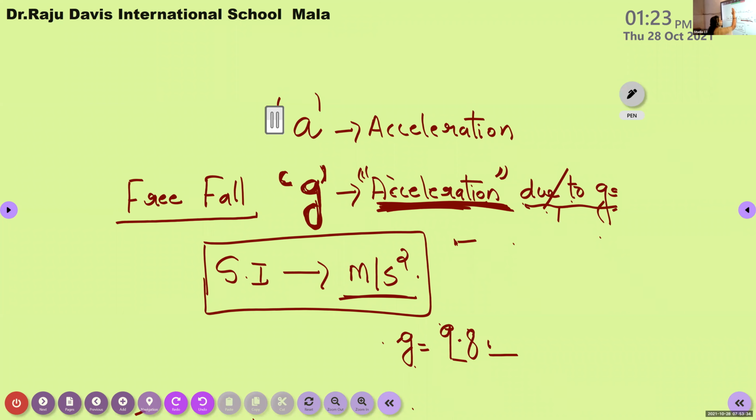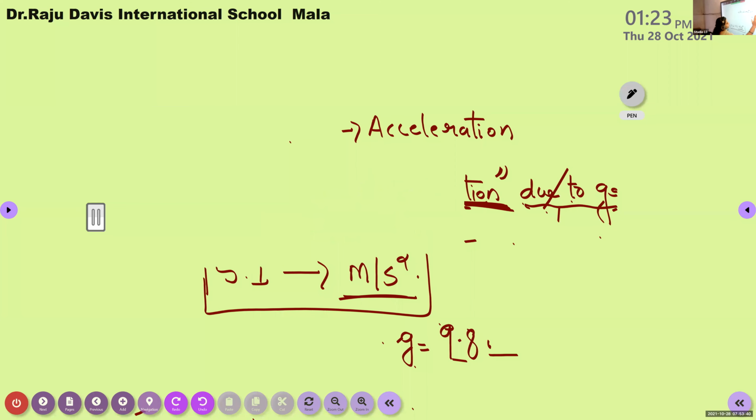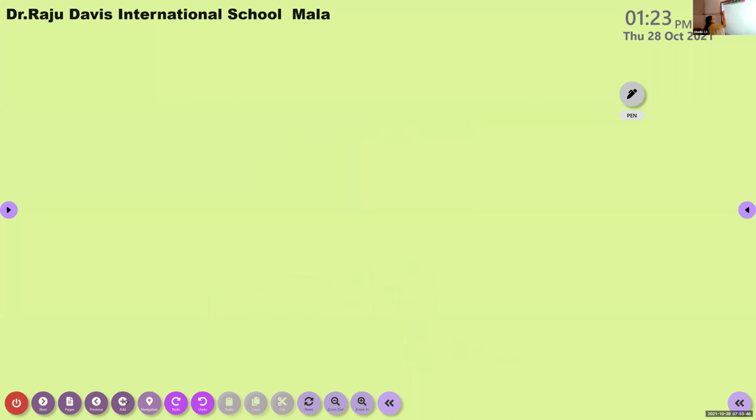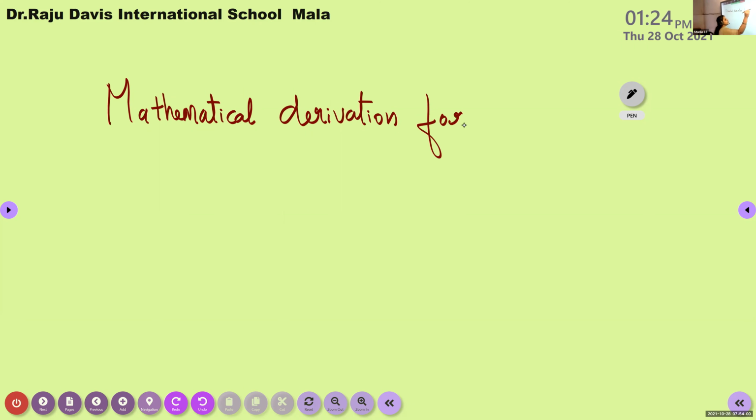Okay. Now write the next heading. Mathematical derivation for acceleration due to gravity. So instead of acceleration due to gravity, here I denoted it by small letter g. Okay, so mathematical derivation for g. Here we are going to derive an equation for calculating the value of g.